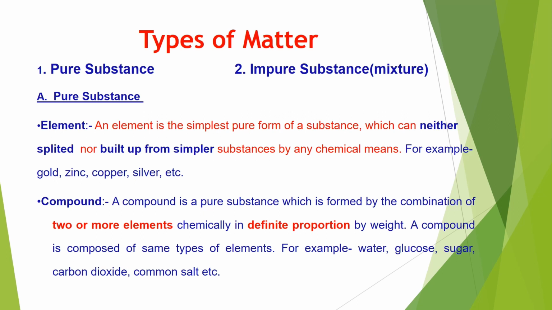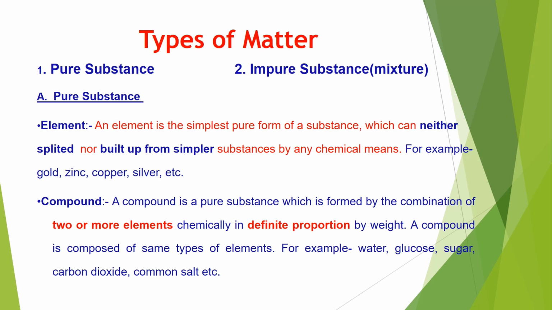So, types of matter also we have studied, pure substance and impure substance. In pure substance, element, and the definition you can see there. An element is the simplest pure substance which can neither be split nor built up from simpler substances by any chemical means. For example, gold, zinc, copper, silver, etc. And after that we have studied the compound, and a compound is a pure substance which is formed by the combination of 2 or more elements chemically in definite proportion by their weight. For example water, glucose, sugar, carbon dioxide, common salt, etc. So, like that we have studied this much topic.